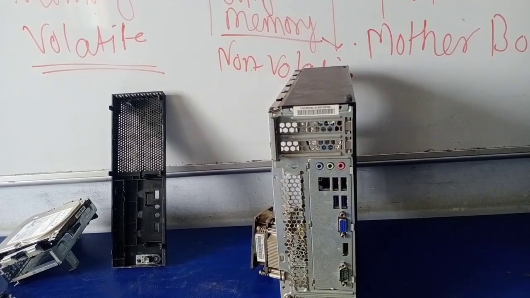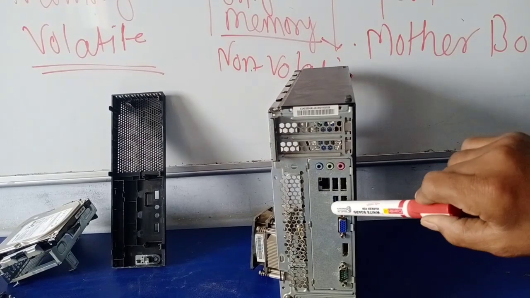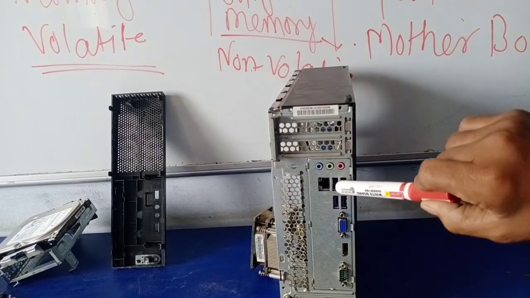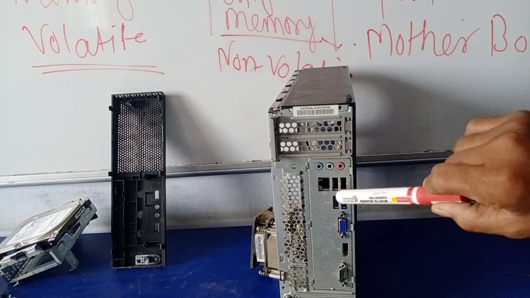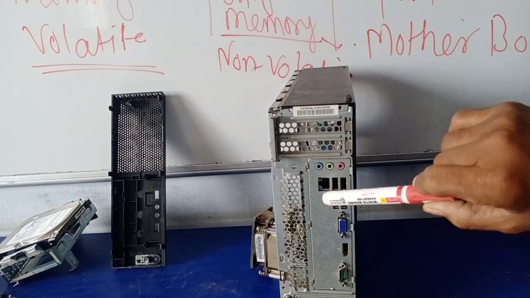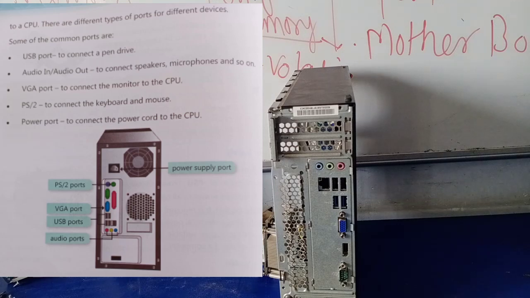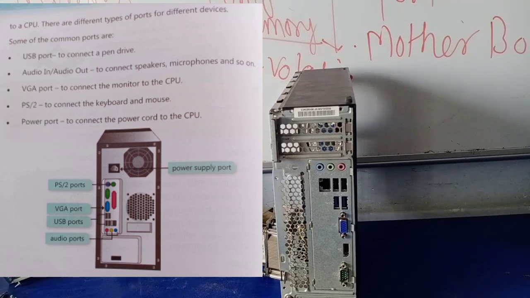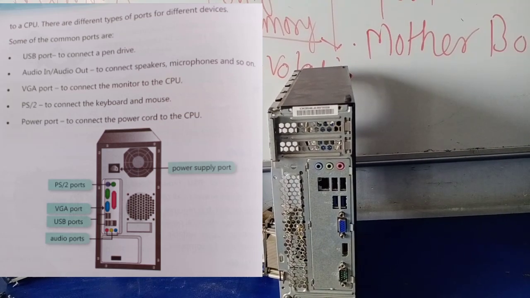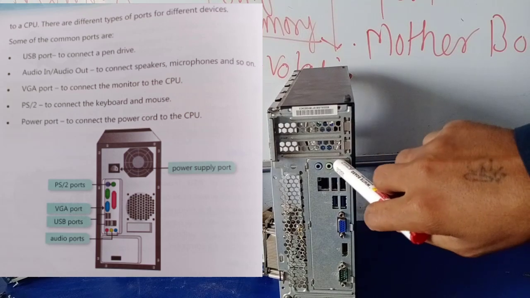Okay, see, here are some ports given. USB ports to connect a pen drive. I already explained this: 1, 2, 3, 4, these are the USB ports. What is the purpose of these ports? We use them to connect a pen drive, USB cable, our mouse, our keyboard. Then audio out, audio in. For this we have to use these 3 ports.